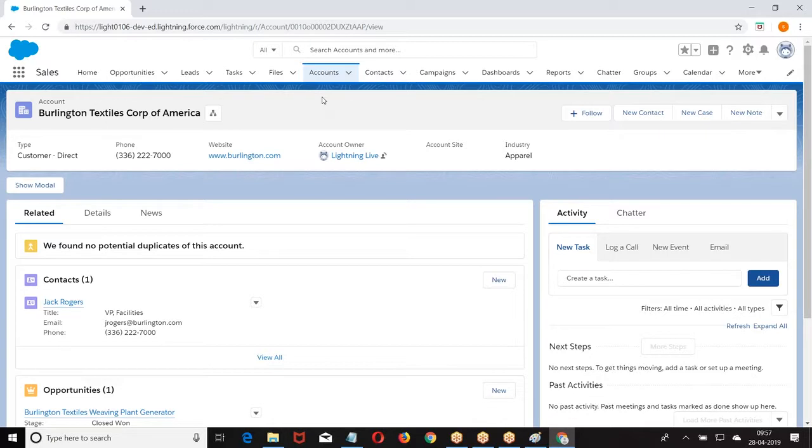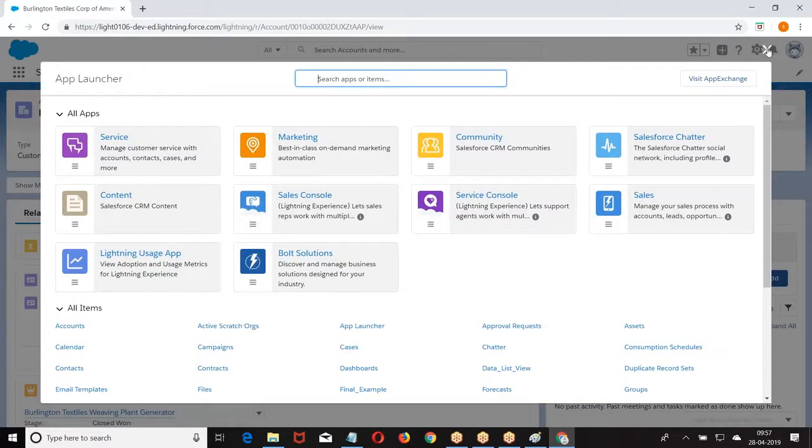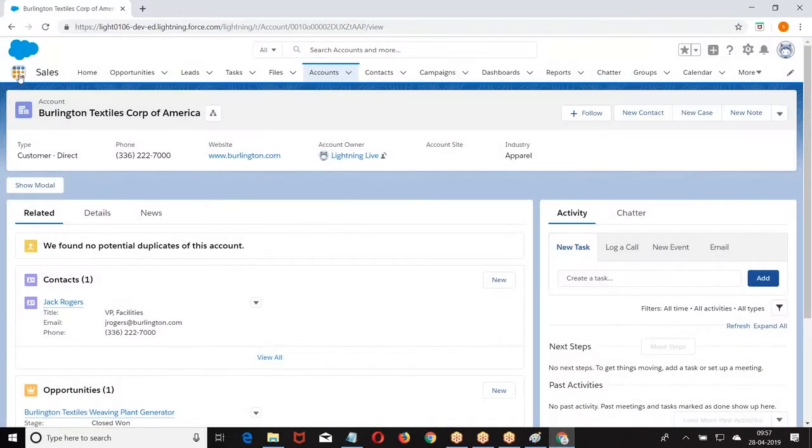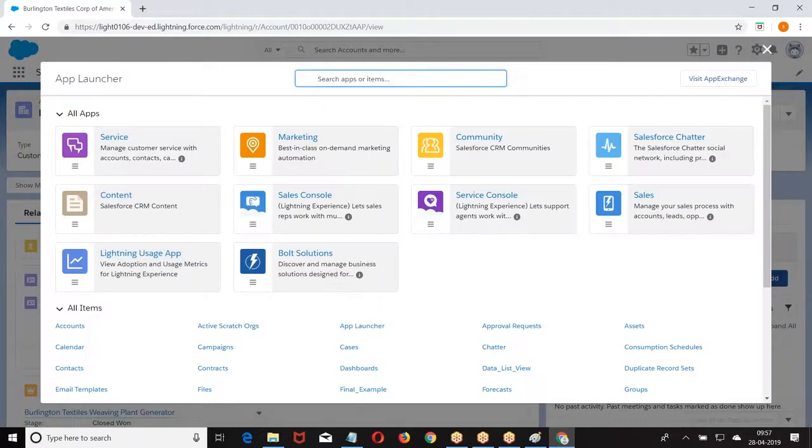Now when you want to look at the list of applications in the classic, we have a drop-down list in the right corner to show you the list of applications. In the Lightning Experience, the list of applications is represented with icons. How the applications are presented and displayed to you on your Lightning, that's the Lightning Experience. It is purely the UI part of the Lightning.